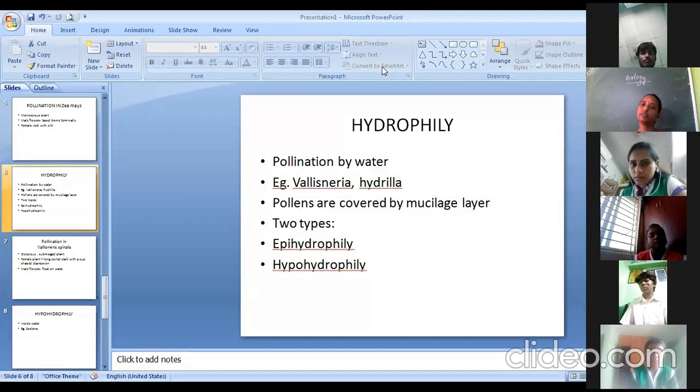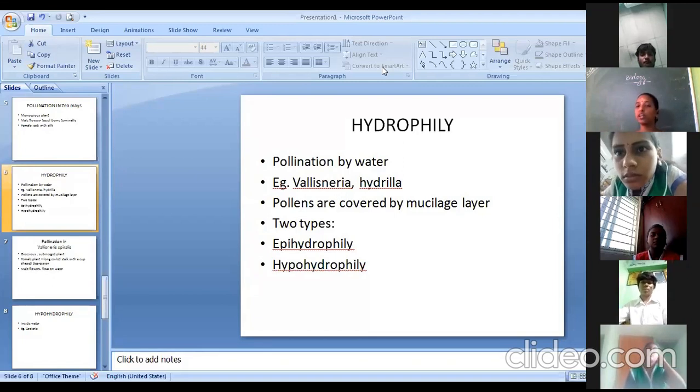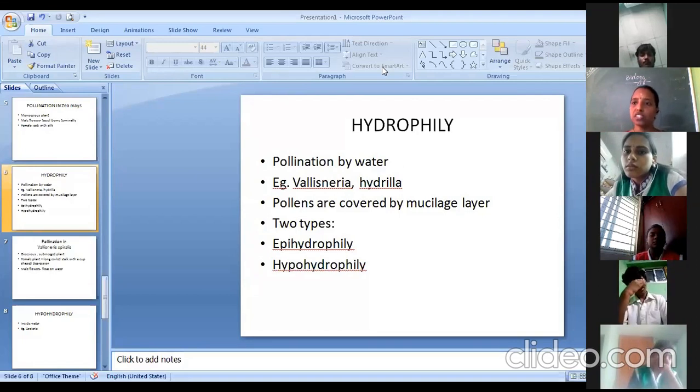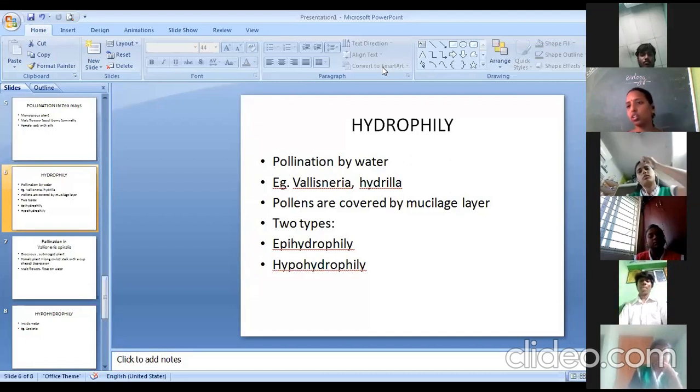The very important point to be noted in this region is that the hydrophilous pollen grains are covered with a sticky outer covering called the mucilage layer. Mucilage layer means the outer sticky coat. So that when water wets the pollen grain, the pollen grain will not get spoiled. As we very well know, if you put a seed in the water or keep your hand in the water, after some time you can feel a difference in the texture, because water will diffuse into it.